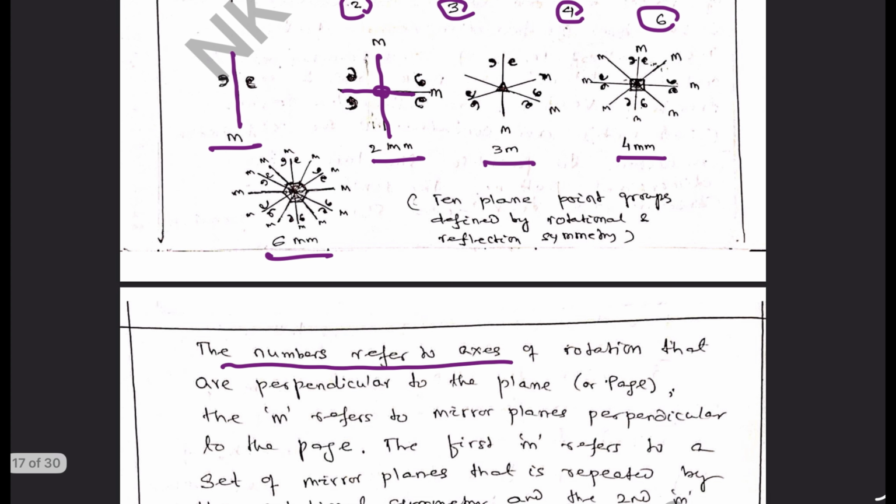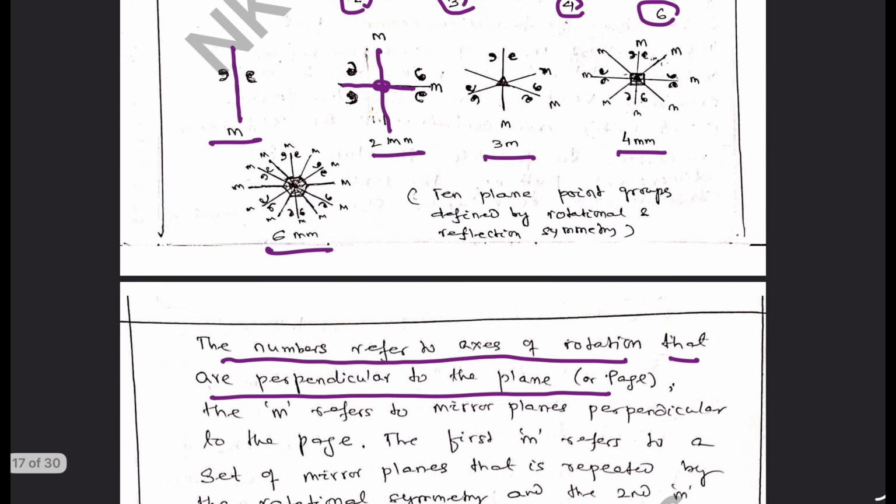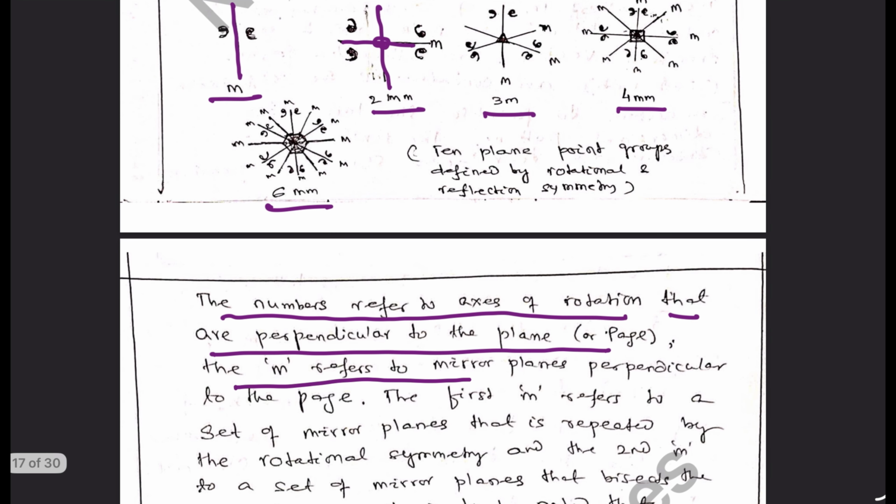Here the numbers refer to the axis of rotation that are perpendicular to the plane of the page, and the M refers to the mirror planes perpendicular to the page. So this is a motif occurring in the plane of the paper, and this mirror plane is perpendicular to the plane of the paper, and these two form the mirror image of each other. Similarly, here we have two mirror planes perpendicular to the plane of the paper, and this is the arrangement of motifs.